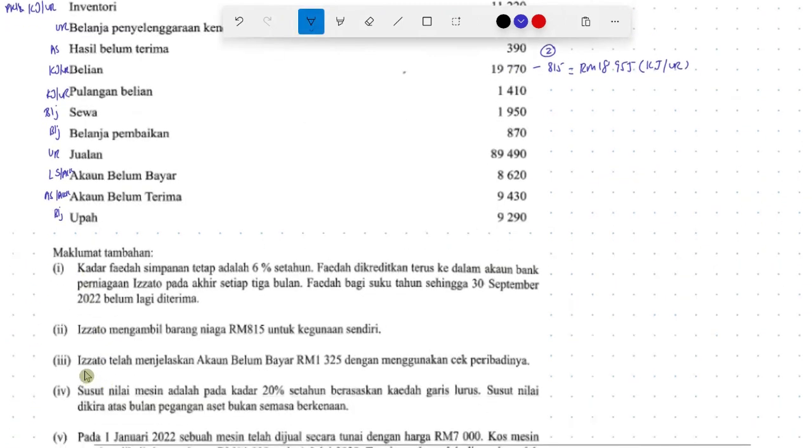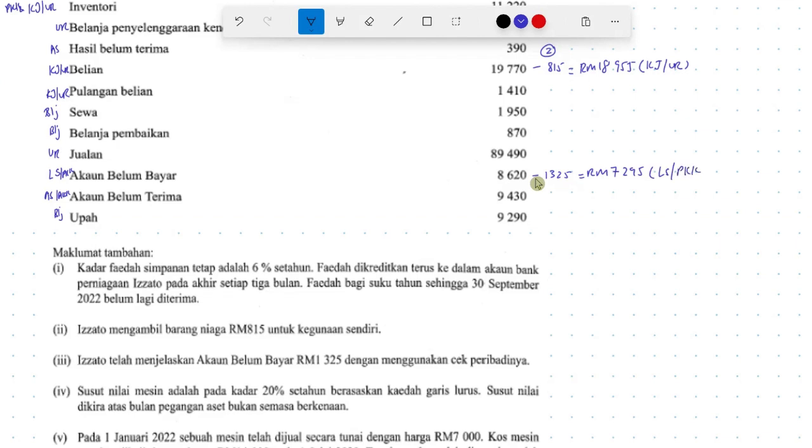Next, maklumat tambahan number 3. I1 telah menjelaskan akaun belum bayar dengan menggunakan cek peribadinya. So, akaun belum bayar, if dijelaskan, it has to reduce. First of all, reduce by 1325. So, akaun belum bayar in the PKK will become 8620 minus 1325. It will become only 7,295. Liability semasa in the PKK will take this amount.